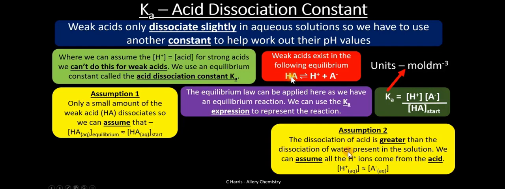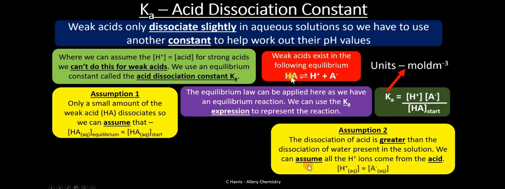Water itself can dissociate to form OH minus and H plus, but we're saying the dissociation of this acid, even though it's weak, is greater than that of water. So all the H plus ions are coming from what? From the acid. So the concentration of H plus ions is equal to the concentration of the A minus ions in aqueous solution.